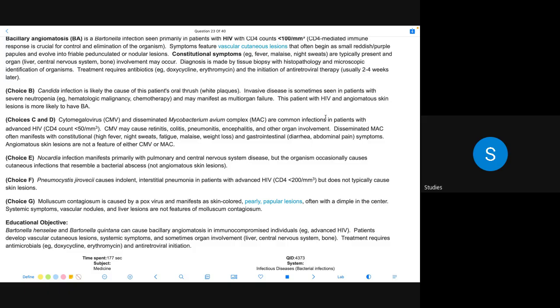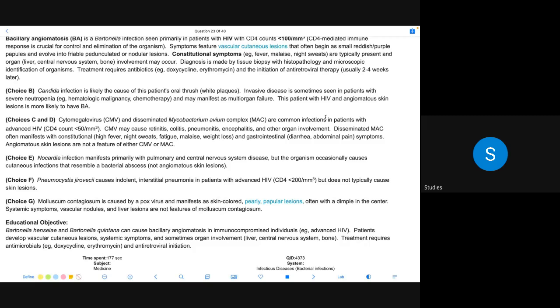Nocardia infection typically manifests primarily with pulmonary and central nervous system disease, but the organism occasionally causes cutaneous infections that resemble a bacterial abscess, not angiomatous skin lesion. Pneumocystis jirovecii causes indolent interstitial pneumonia in patients with advanced HIV, CD4 count of less than 200 per mm³, and does not typically cause skin lesions. Molluscum contagiosum is caused by a pox virus. Manifest as skin-colored pearly papular lesions, often with a dimple in the center. Systemic symptoms, vascular nodules, and liver lesions are not features of molluscum contagiosum.